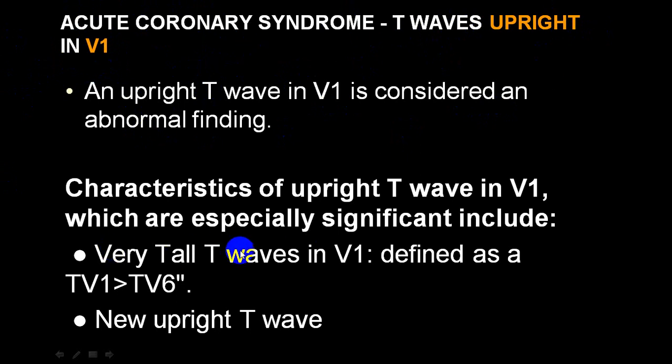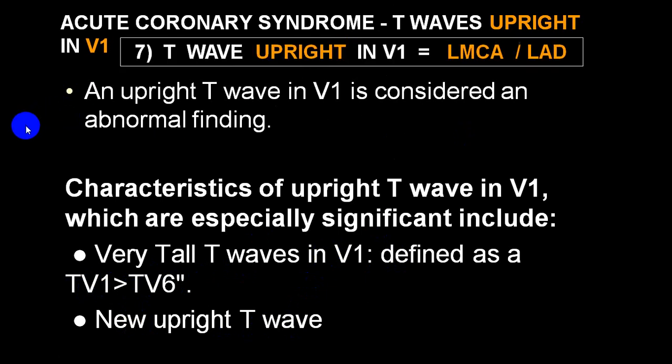And if it is a very tall T wave in V1, taller than even V6, or there is a new upright T wave in V1, always suspect that this is abnormal. This is very commonly seen in proximal LAD or left main coronary artery occlusion. In that condition, you can have a tall or upright T wave in V1, which is abnormal.